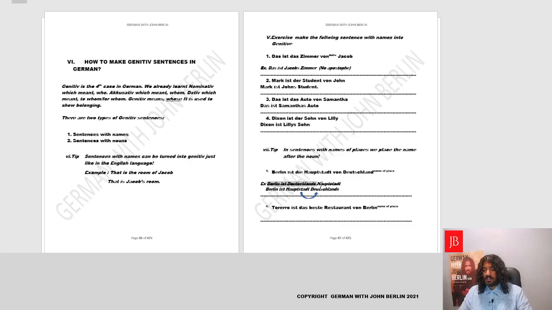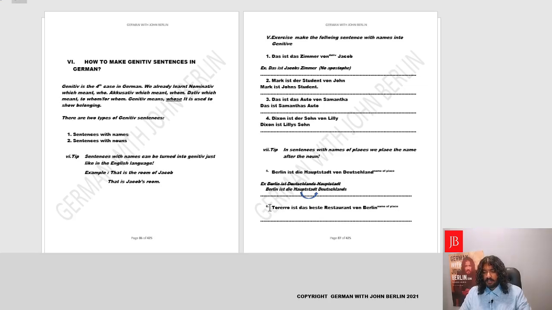Instead of Berlin is Deutschland's Hauptstadt, instead of saying Berlin is Germany's capital, we'll put the name in the end and we'll say Berlin ist die Hauptstadt Deutschlands. Berlin is the capital, Germany's. Yes, that's the difference. So this is applicable only for names of places. As long as there is a name of place, you can put the name in the end rather than putting it in front.